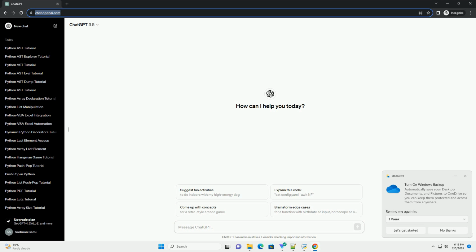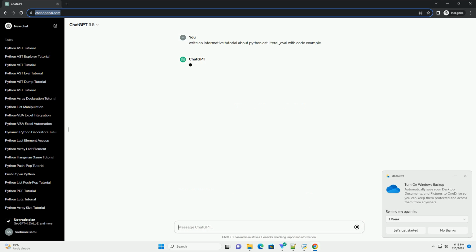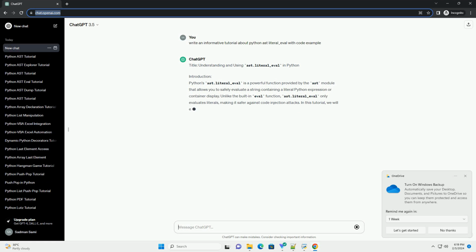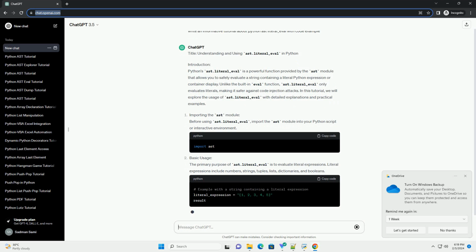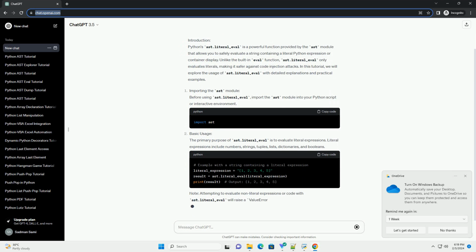Title: Understanding and using ast.literal_eval in Python. Introduction. Python's ast.literal_eval is a powerful function provided by the ast module that allows you to safely evaluate a string containing a literal Python expression or container display.